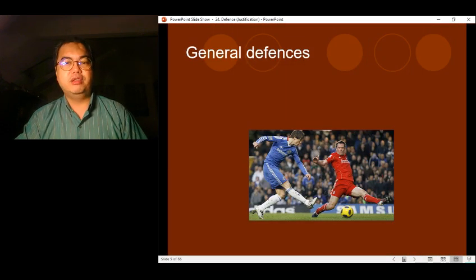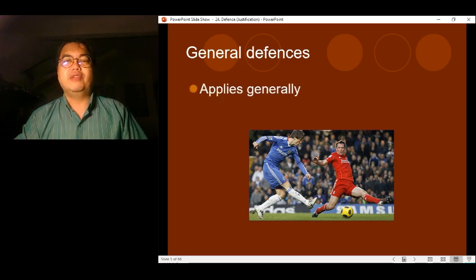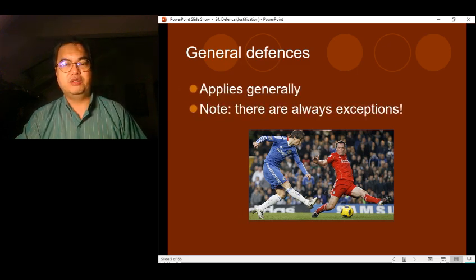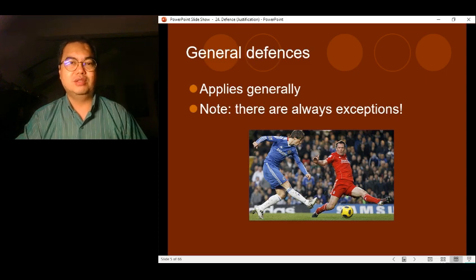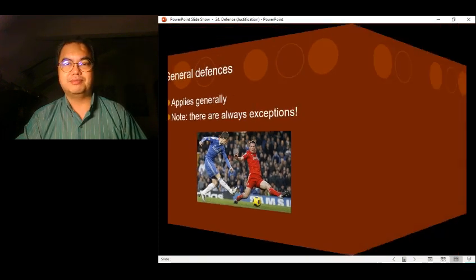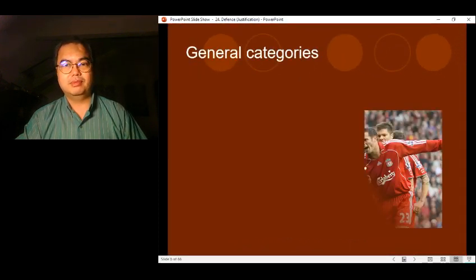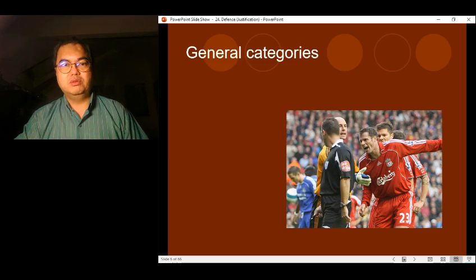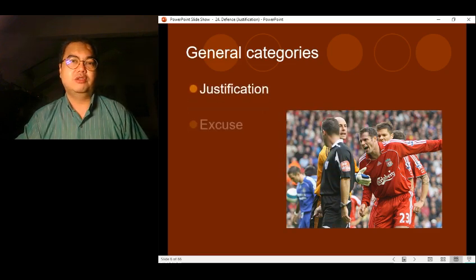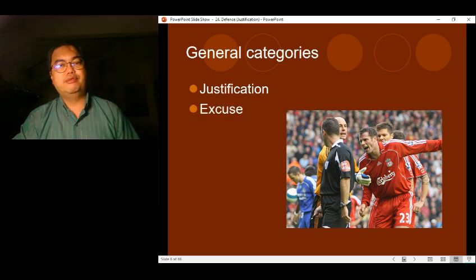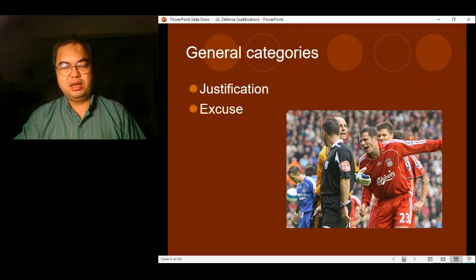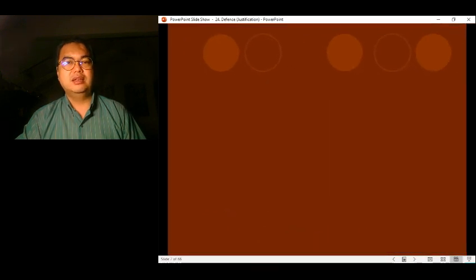Whereas general defenses are basically defenses that apply for any offense, right? So they apply generally. Of course, there are always exceptions to the general rule. So for defenses, there are basically two general categories also, right? There are defenses of justification as well as defenses of excuse. What are these?